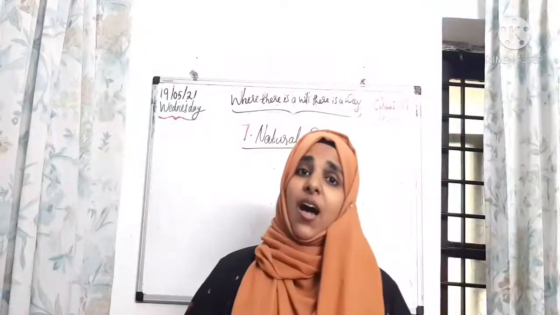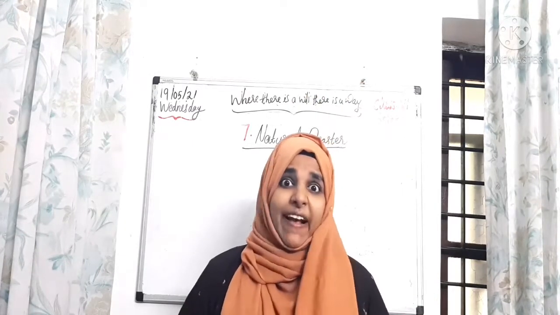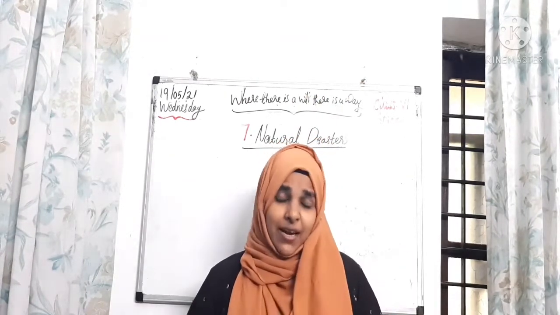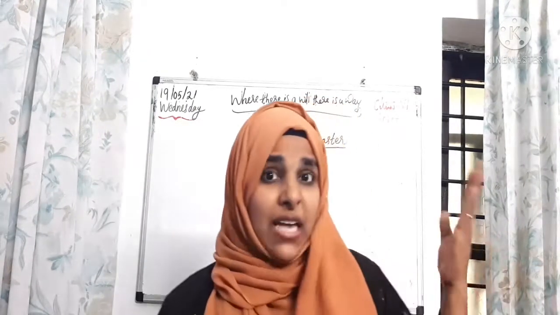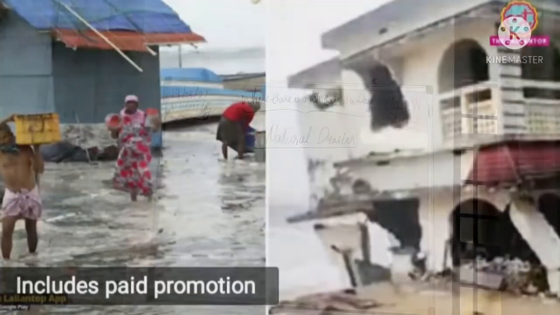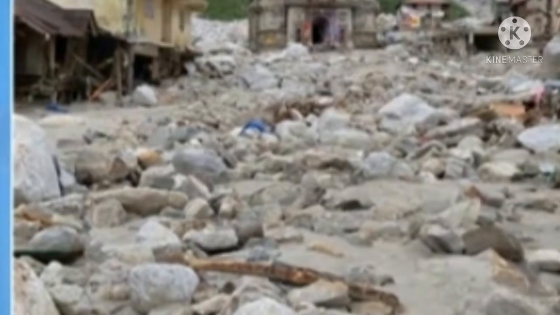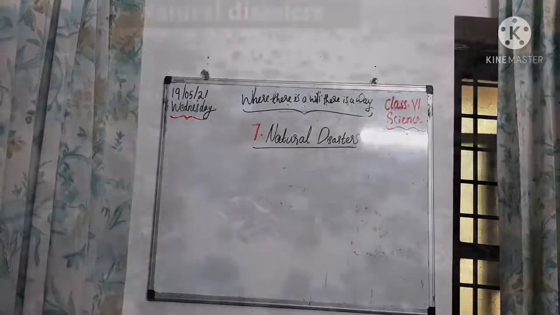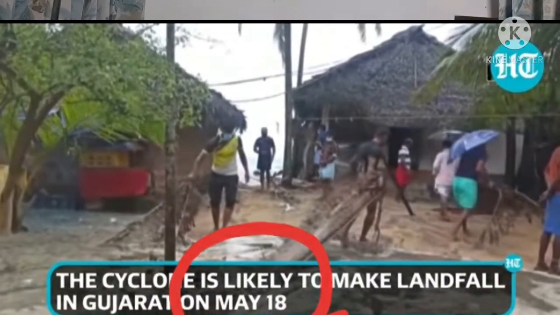So students, now I am very sad because in this pandemic situation again a calamity or disaster has come. So what is a disaster, children? I will show some examples of natural disasters or calamities. Look at the picture, children. Students, you can see large scale damage all around the city, right? And you know all these damages are not caused by humans, but are natural. So these all are natural events.